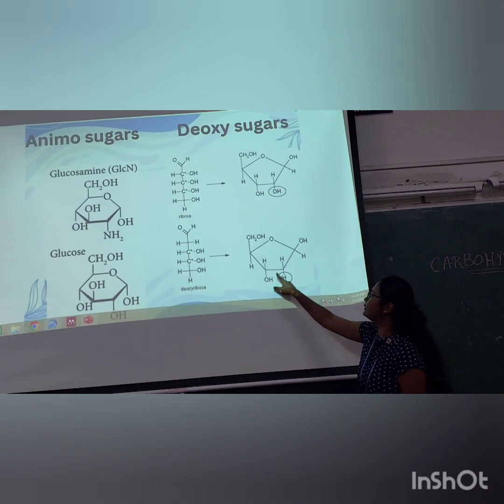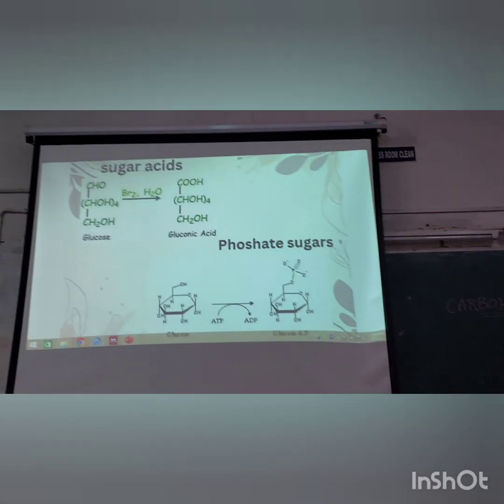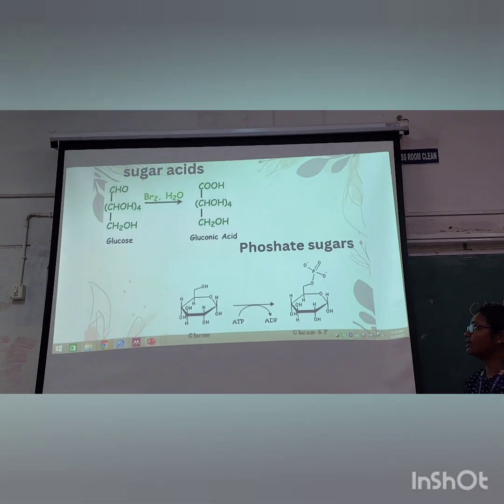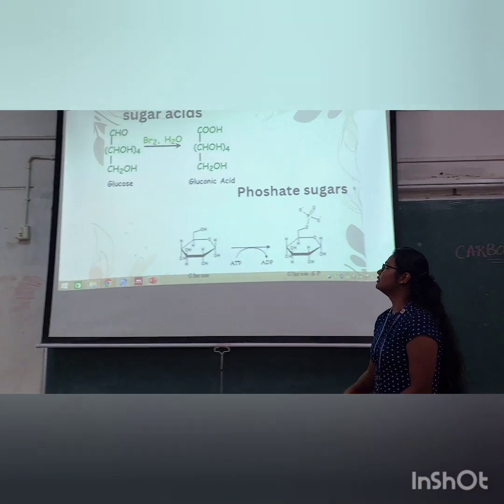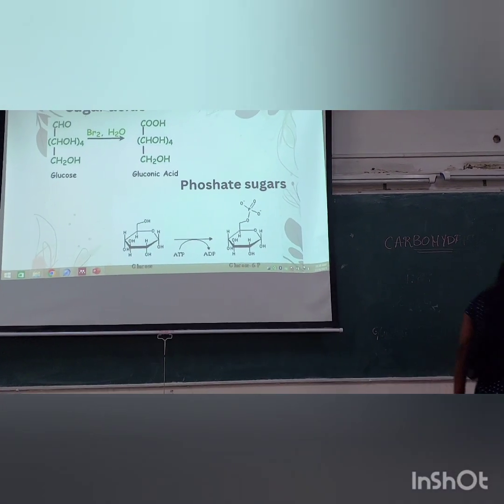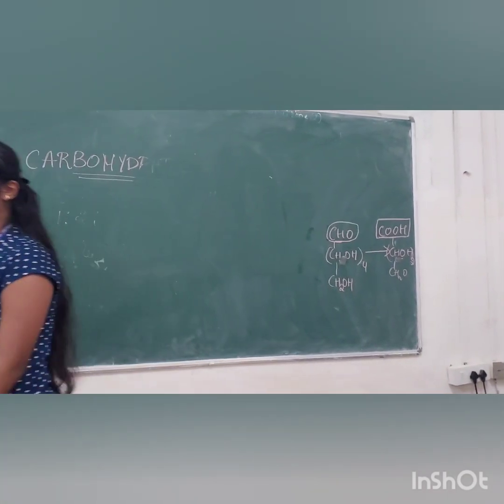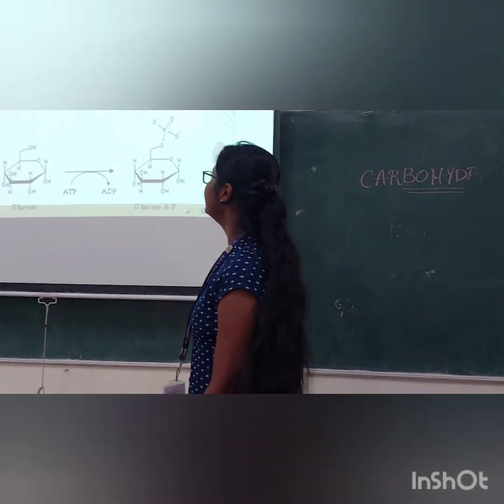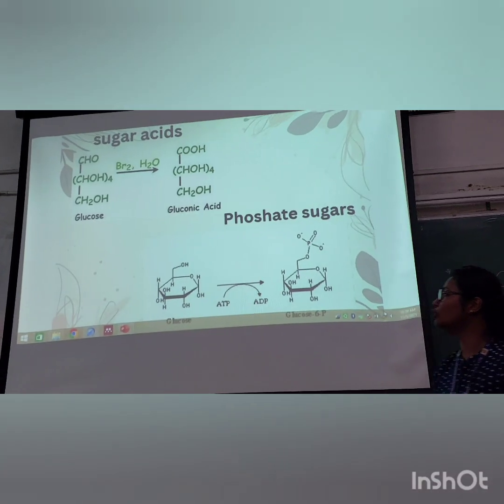OH group is reduced to hydrogen. Next, sugar acid is also one of the types, that is glucose is converted into gluconic acid, as I told here. The carboxyl group is formed again, that is the addition of oxygen. Glucose is converted into gluconic acid.